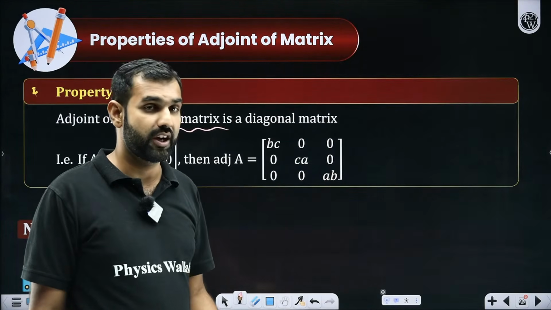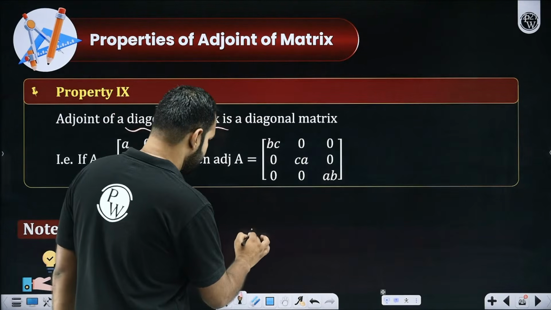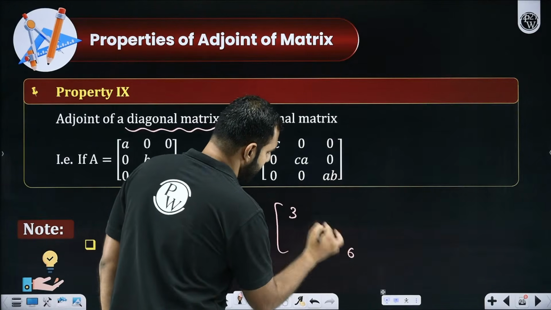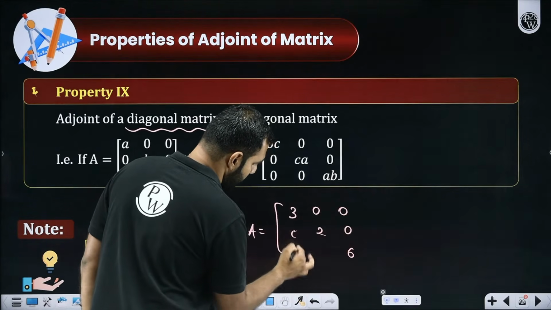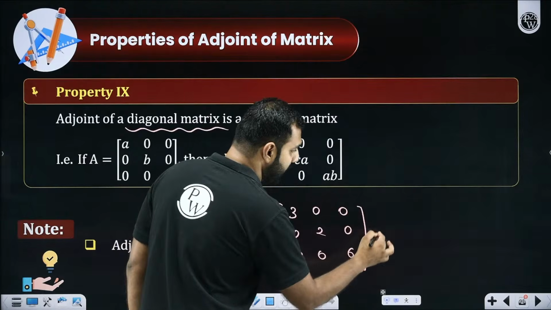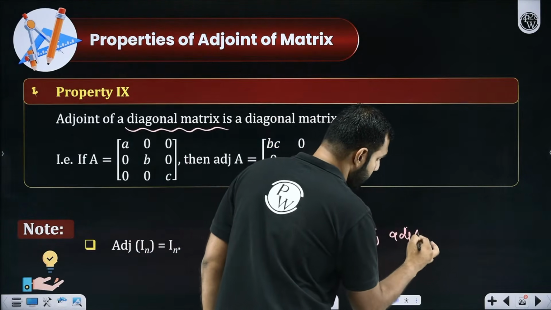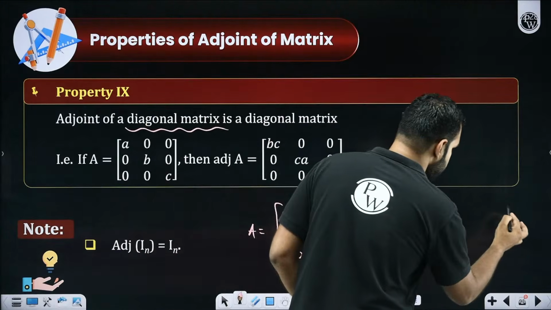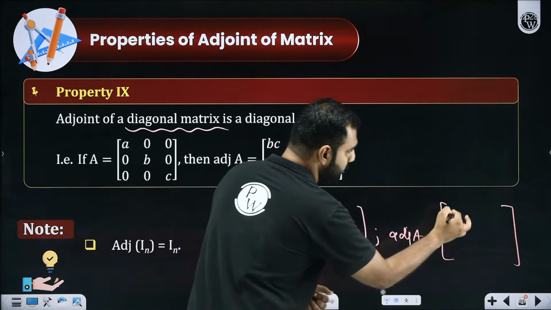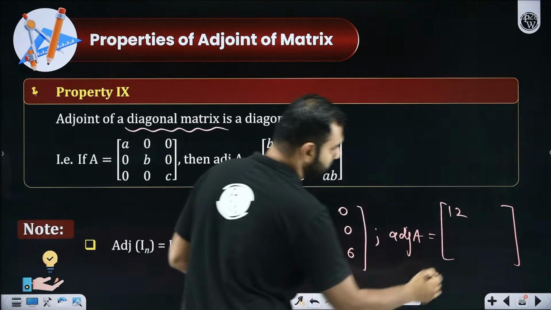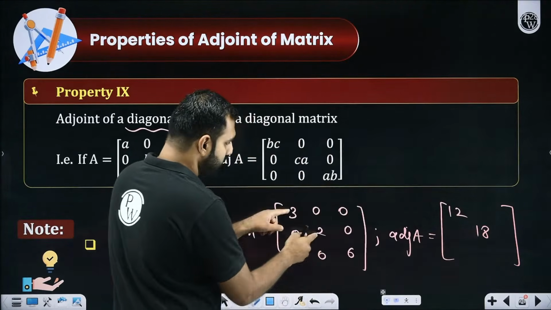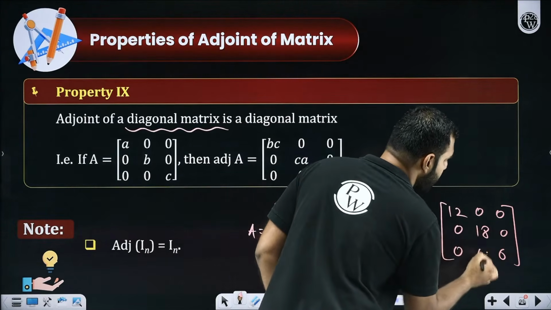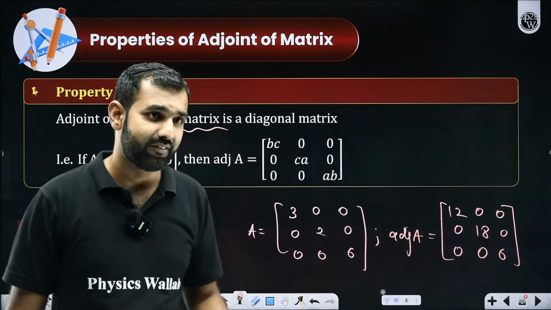Did you get my point, or shall I repeat it? Let's say there is a matrix A which is given by 3, 2, and 6 on the diagonal, and other elements are 0, 0, 0. So of course it is a diagonal matrix. To find its adjoint, you don't have to go through the whole process of finding cofactors and then the transpose. No. You simply write 3 replaced by 6 into 2, which is 12. 2 replaced by 6 into 3, that is 18. 6 replaced by 3 into 2, that's 6. Other elements still remain 0, and that's your adjoint. Your job is done. So that's how you save time with the short techniques.